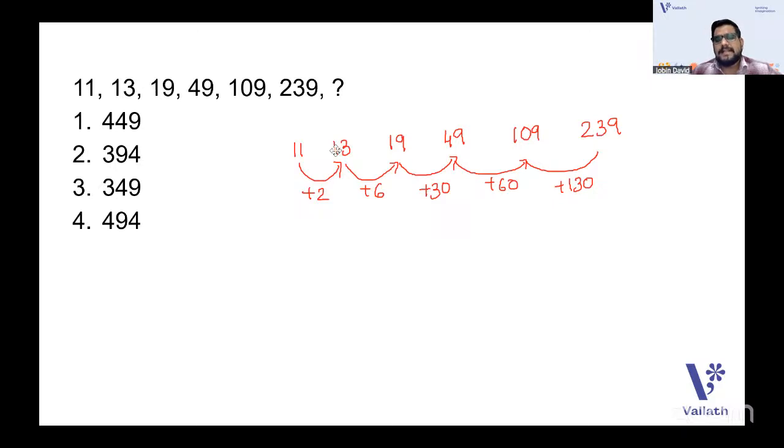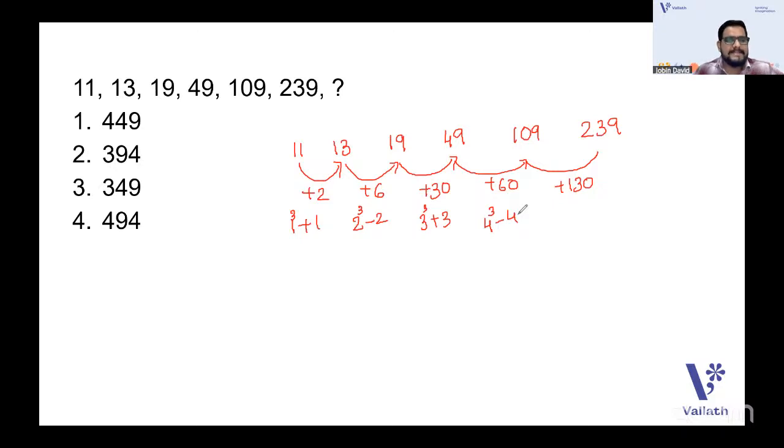So the second law is also not working here. But we have a relation with the cubes of these numbers. Let us see. 2 can be represented as 1 cube plus 1. 6 can be represented as 2 cube minus 2, right? 30 is actually 3 cube plus 3. 3 cube is 27 plus 3. 2 cube is 8, 8 minus 2. So 4 cube minus 4. Like that it goes. That is the pattern.